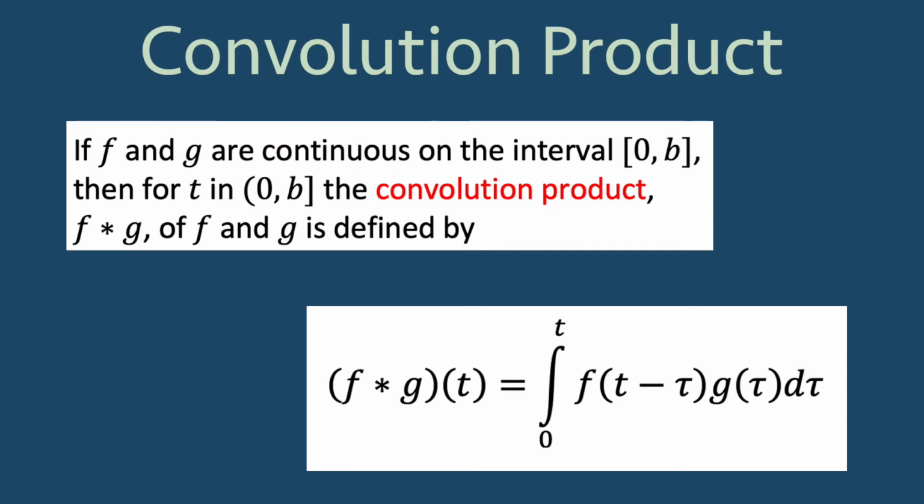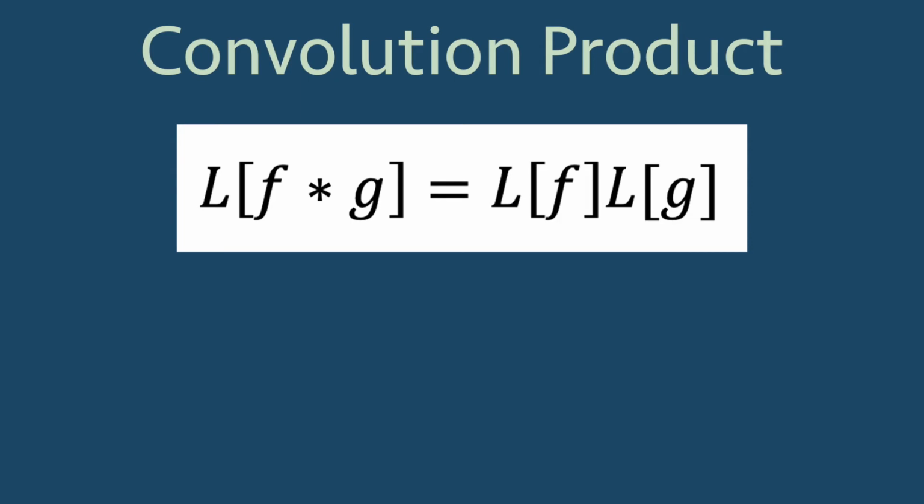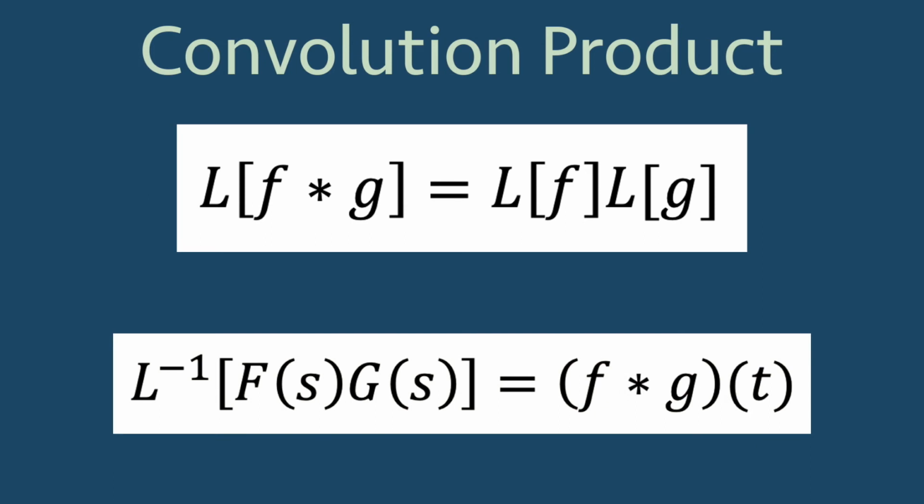If f and g are continuous on the interval 0 to b, then for t in the interval 0 to b, the convolution product f * g of f and g is defined by (f * g)(t) = the integral from 0 to t of f(t − τ) g(τ) dτ. The integral in this definition is called a convolution integral. And if f and g are of exponential order on 0 to infinity, then the Laplace transformation of the convolution product f * g is equal to the Laplace transformation of f times the Laplace transformation of g. And this gives us that the inverse Laplace transform of F(s)G(s) is equal to the convolution product (f * g)(t).